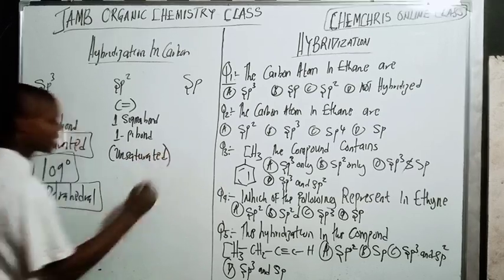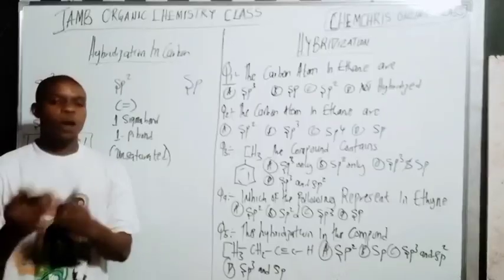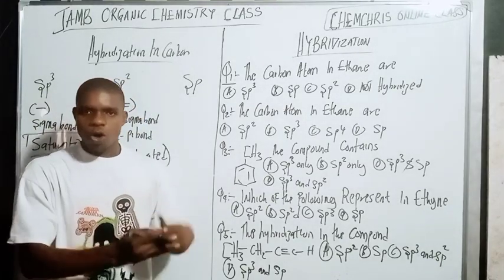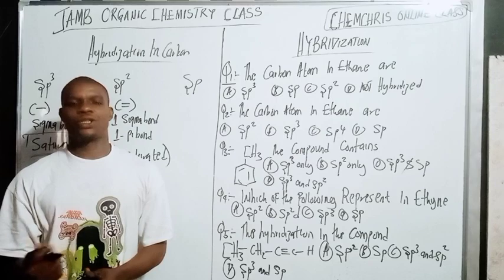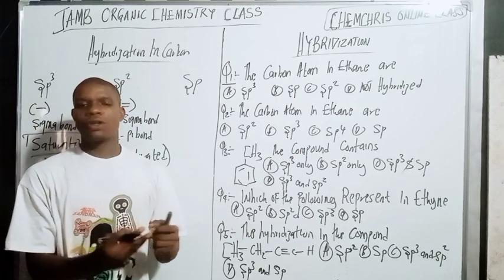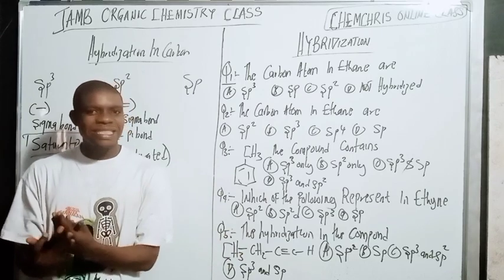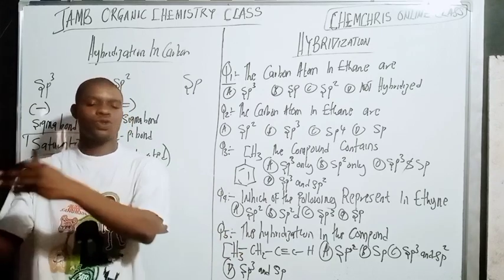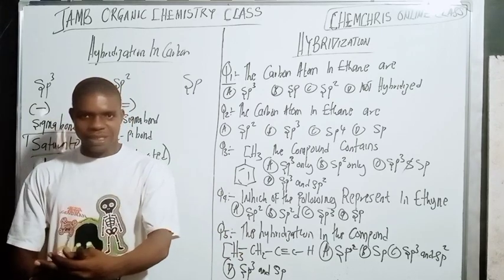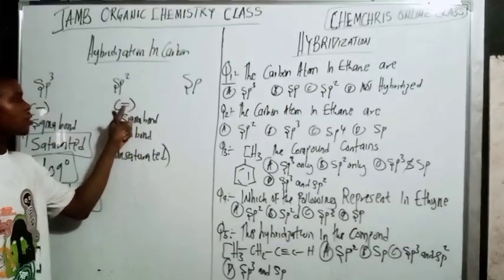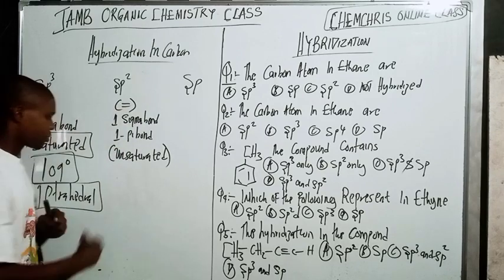All double bonds are called unsaturated, and there's a reason why. So you should check out my complete video on hybridization, so you will understand the reason why they are called unsaturated. And that is what makes this one have a double bond, right?